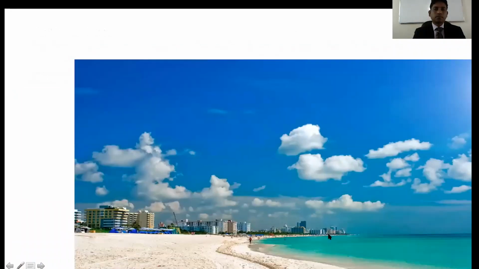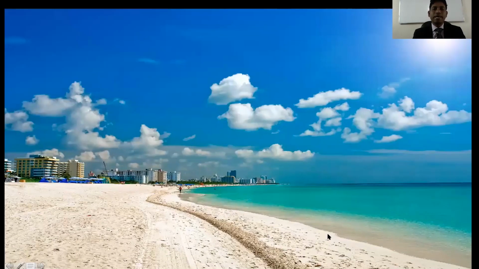Now, student, you can see a picture. This picture, can you tell me which ocean this one is? Yes, very good. This one is the Atlantic Ocean.